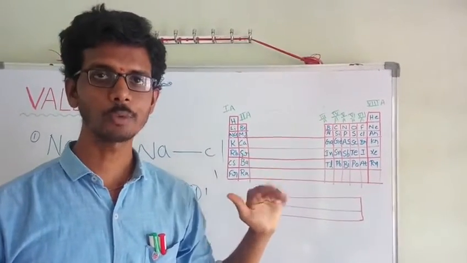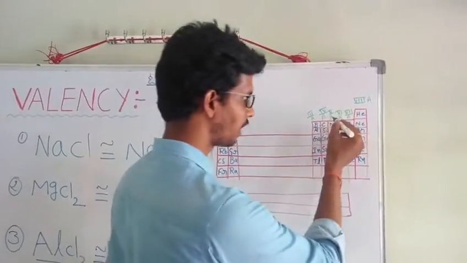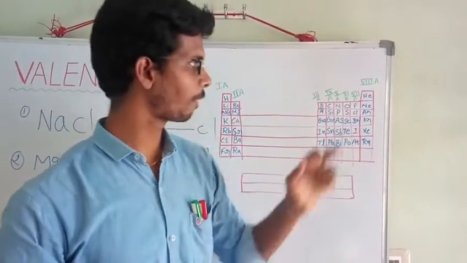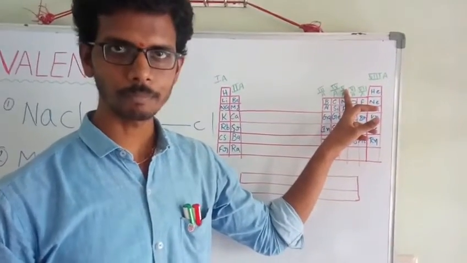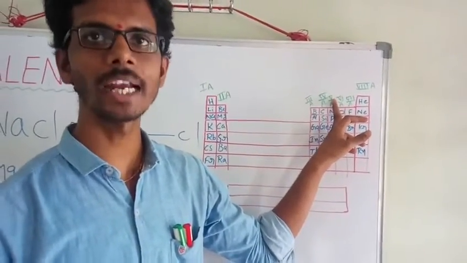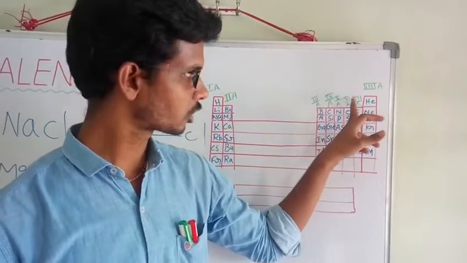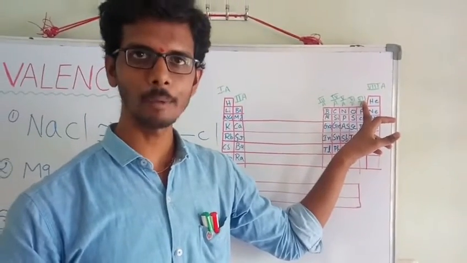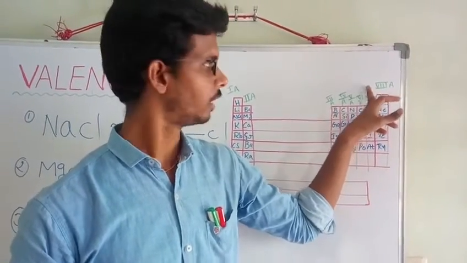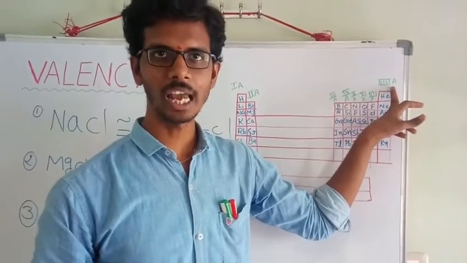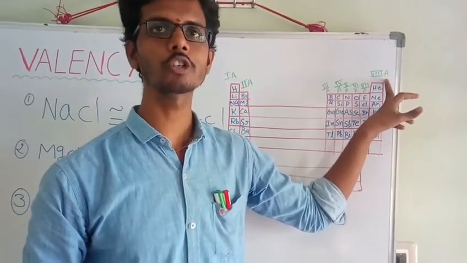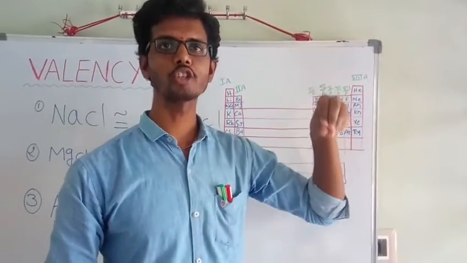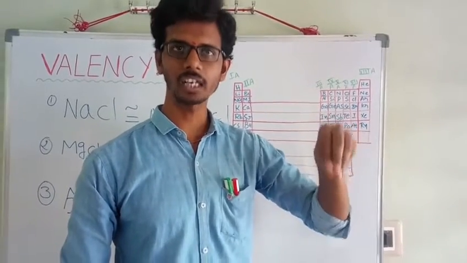That's fine. Next, what about the remaining groups? After the fourth group, valency is 8 minus the corresponding group number. For example, what is the fifth group valency? Fifth group valency is equal to 8 minus 5, which is 3. Sixth group valency is 8 minus 6, that is 2. Seventh group elements' common valency is 8 minus 7, that is 1. What about 8th A group elements? 8 minus 8 is equal to 0. Why? Because 8th A group elements already have ns2 np6 configuration, that is nothing but octet configuration.